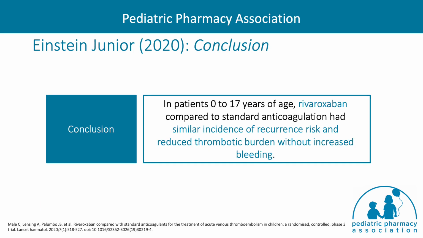Based on the results, the Einstein Jr. study concluded that for patients 0 to 17 years of age with an acute VTE, rivaroxaban compared to standard anticoagulation with heparin or warfarin had a similar incidence of recurrent VTE, and thus rivaroxaban was not inferior to standard of care.